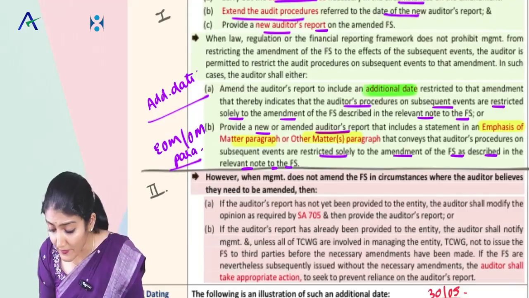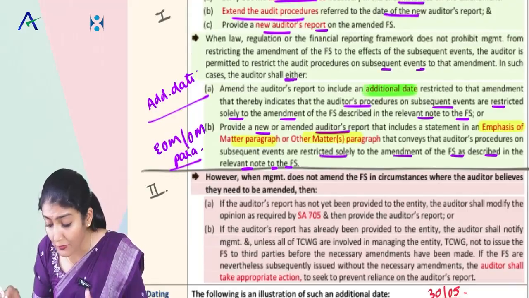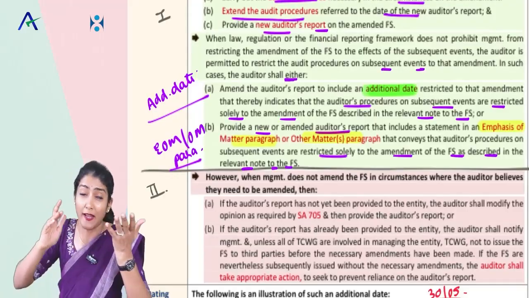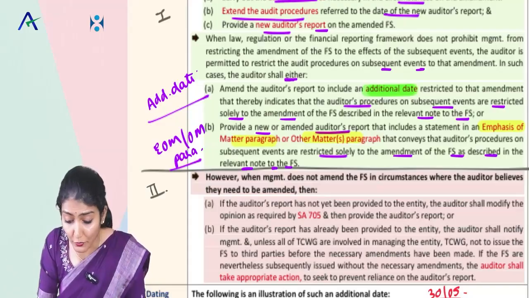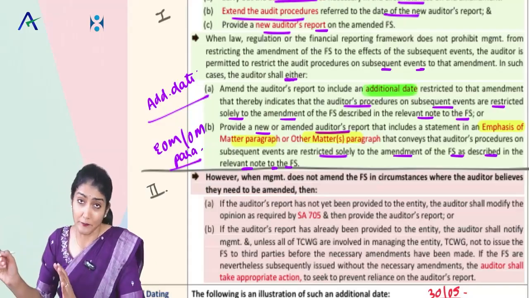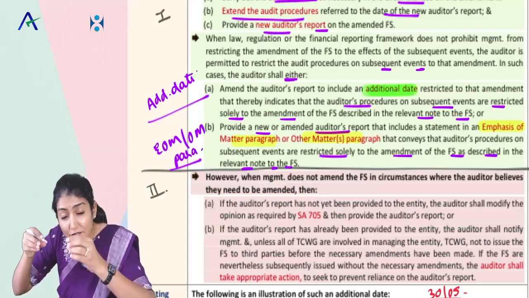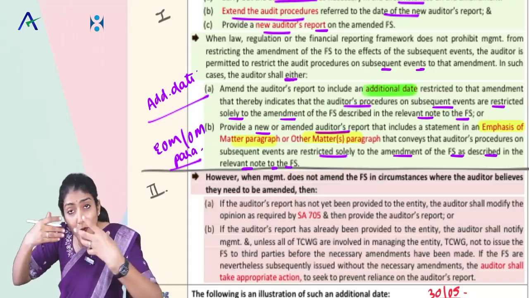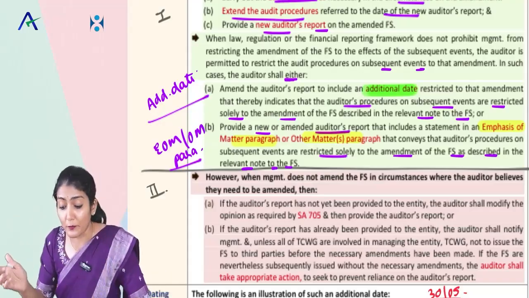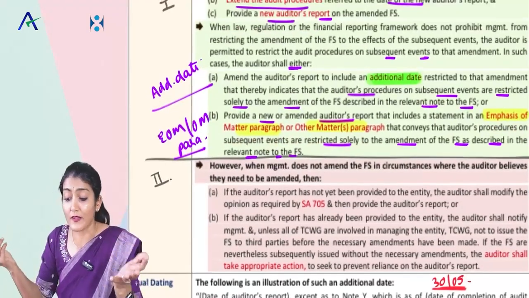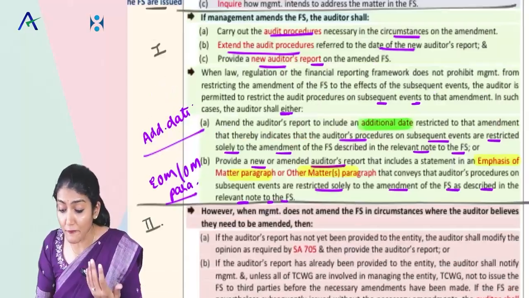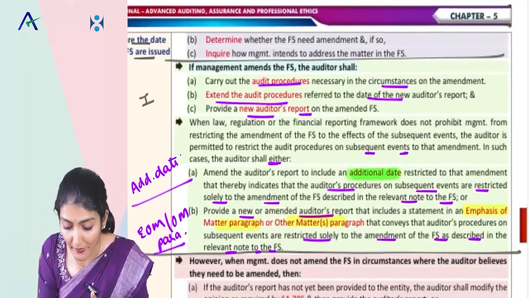And so now for the subsequent events after the date of the audit report, before the financial statements are issued, what you do is put the additional date, saying that the audit procedures are restricted due to the amendment, or you explain it in your audit report in the emphasis of matter or the other matter paragraph.